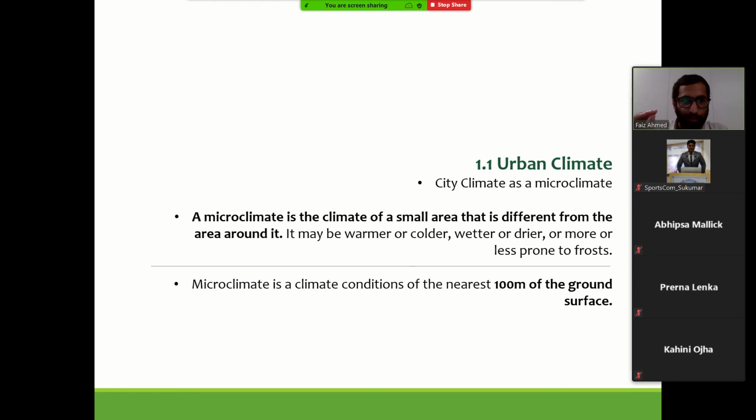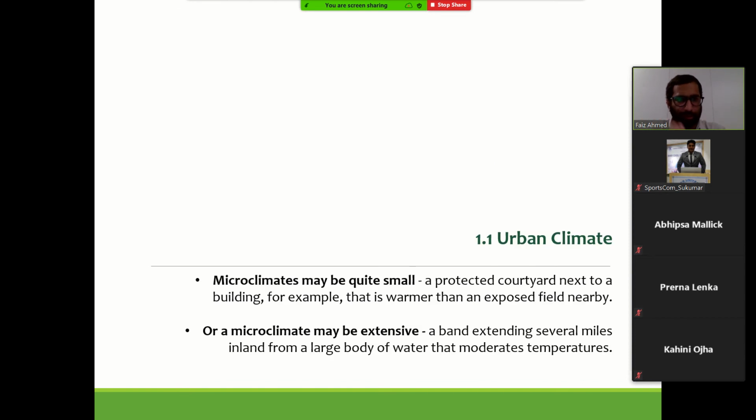There are certain protocols for measuring temperatures as well. So for the definition of microclimate, this is measured at 100 meters from the ground level. Okay, so we are discussing this actually from the perspective of heat islands.